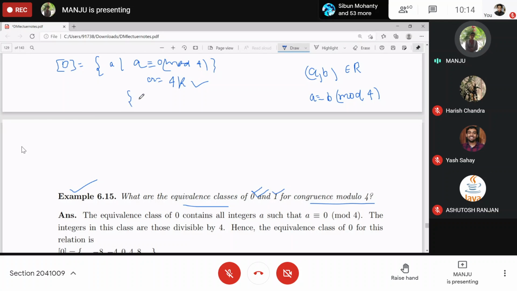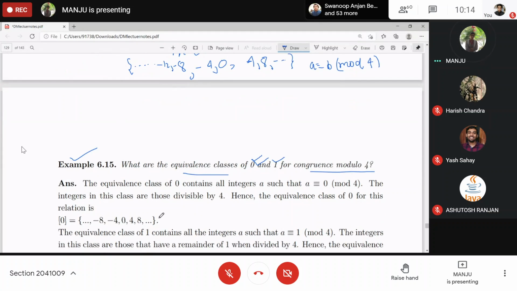So k is running from minus infinity to infinity, right? If you vary k, what are you getting? Minus 12, minus 8, minus 4, 0. 0 will be present in the equivalence class of 0, right? Then 4, 8, 12, and so on. Clear?